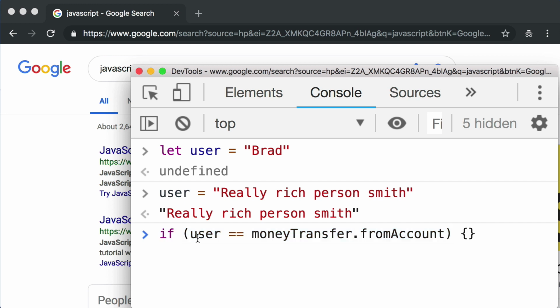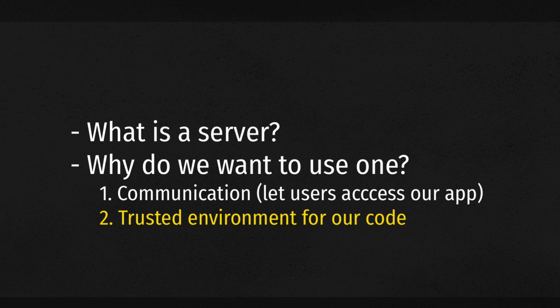So the idea is that with a server, we can write JavaScript code, we can write if statements and all sorts of things to make sure that it's a legitimate request. So long story short, a server is really just a place where we can write code that cannot be tampered with or manipulated by the user of the application.